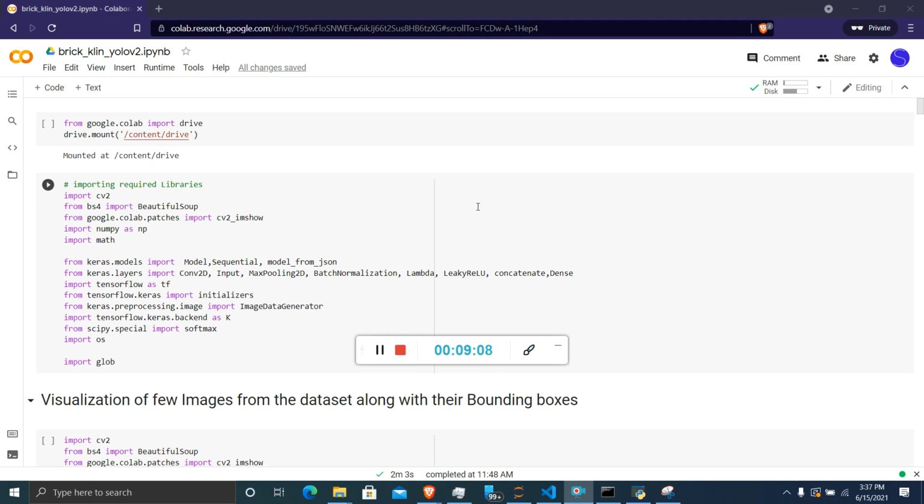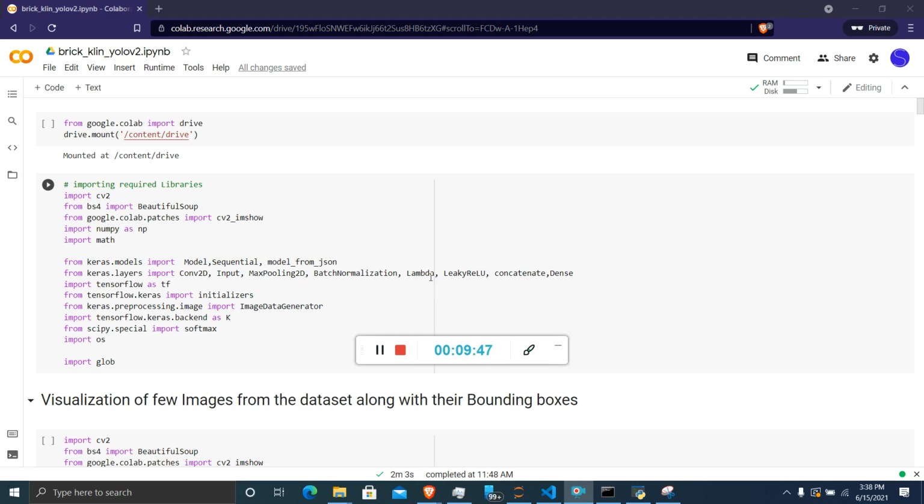So why YOLO? It deals with object detection in a different way. It takes the entire image in a single instance and predicts the bounding box coordinates and class probabilities for the given boxes. The biggest advantage of using YOLO is its superb speed. It's incredibly fast and can process 45 frames per second. And it is also more accurate in results when compared to CNN.